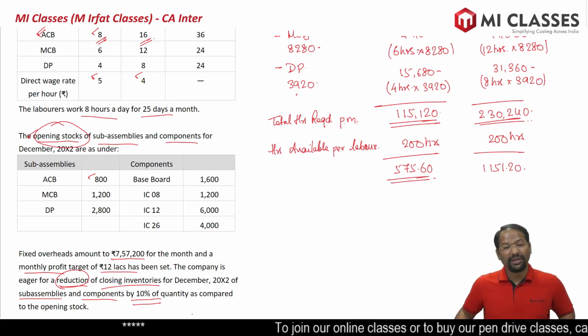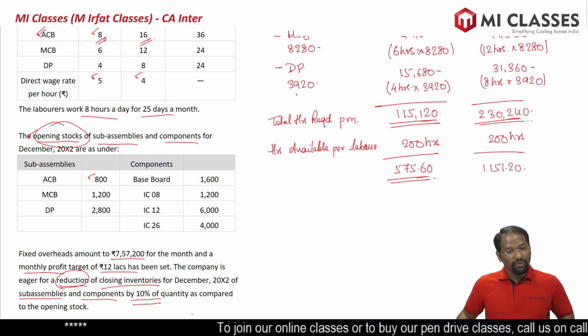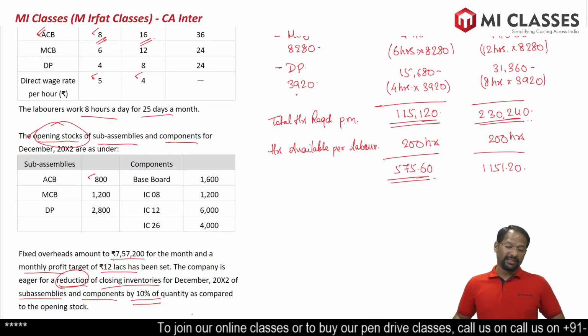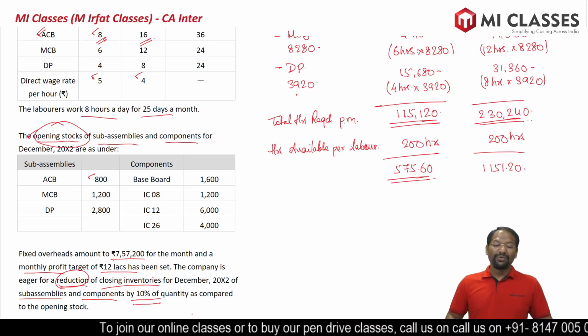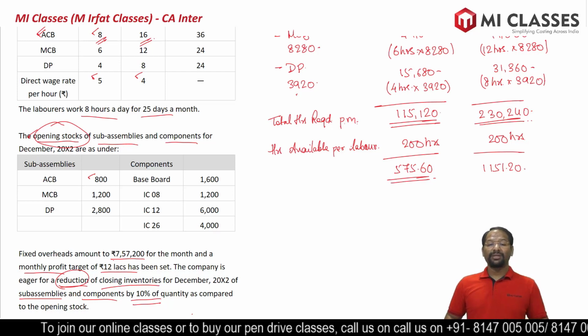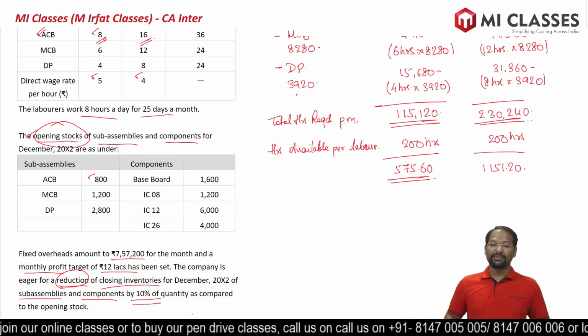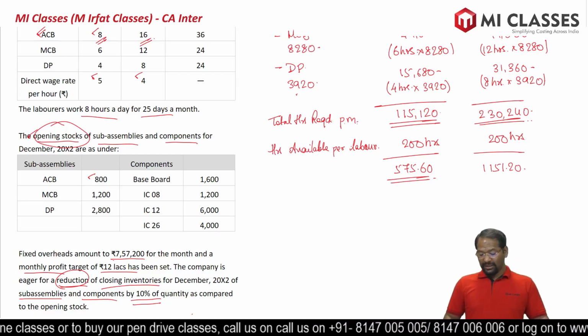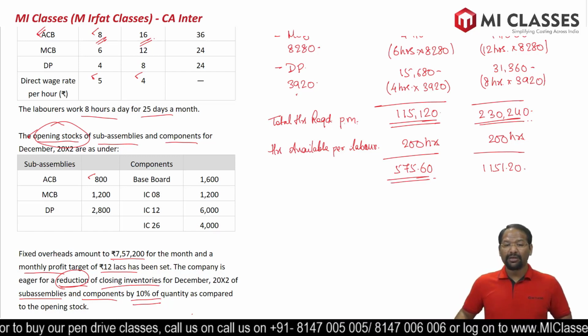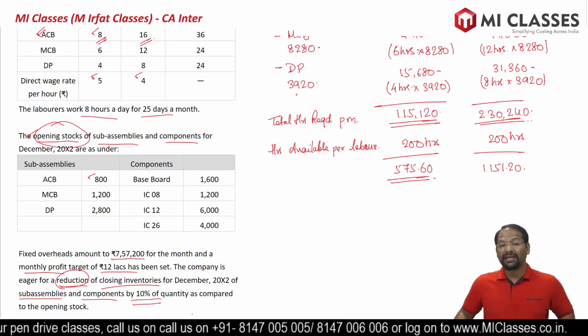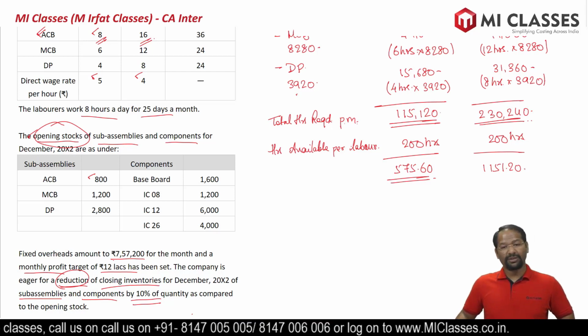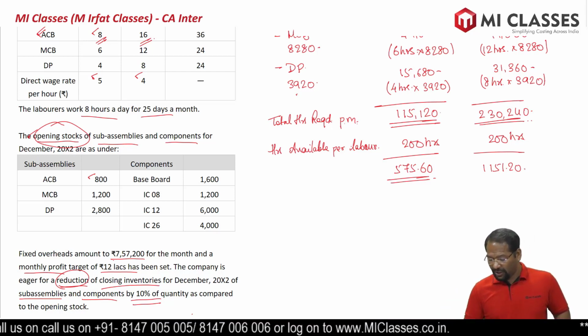Now, what do we do with the point? Should we round off to the nearest number? The answer is no, we cannot round off to the nearest number. Why? Because workers cannot be hired in fraction, in decimal. There has to be a full worker. If we round off to the nearest number, a mistake will happen. We may run short of hours.